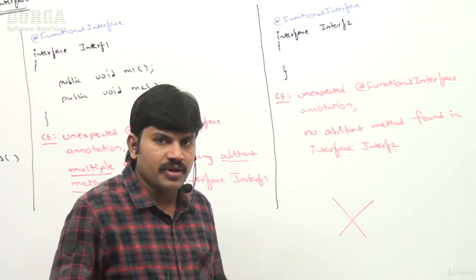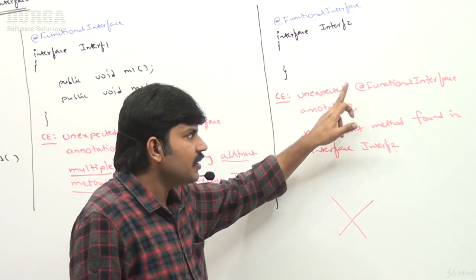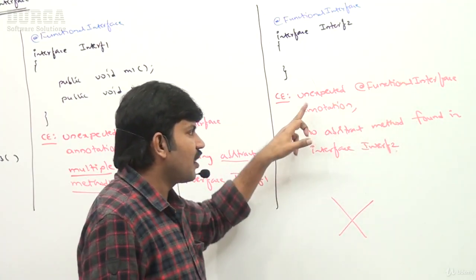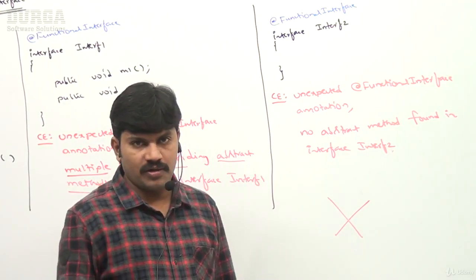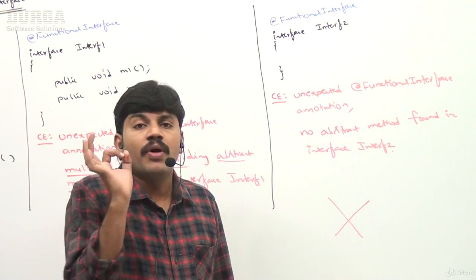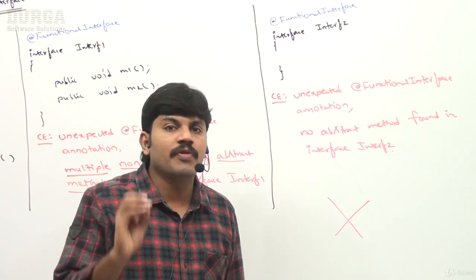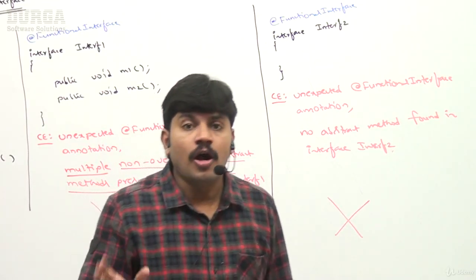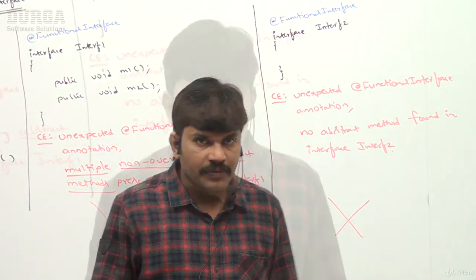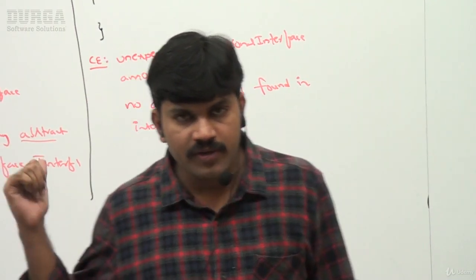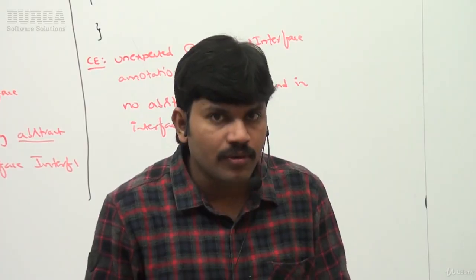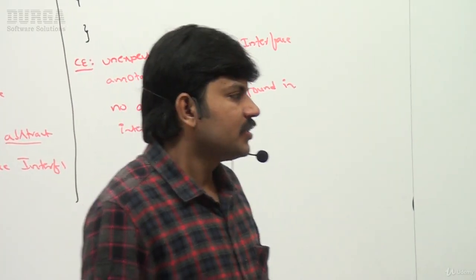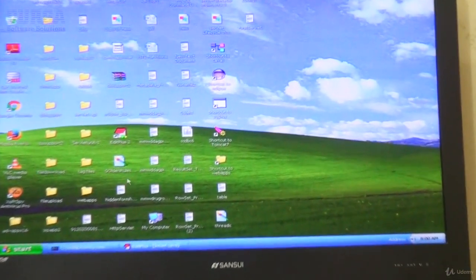Immediately the compiler will give an error: unexpected @FunctionalInterface annotation, no abstract method found in interface Interrupt2. Is it clear for all of you? What is the purpose of the @FunctionalInterface annotation? How can you use it? Clear, right? Okay. So now whatever things I explain, let me execute and show those compiler messages.